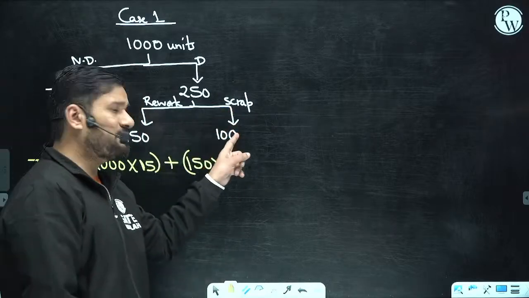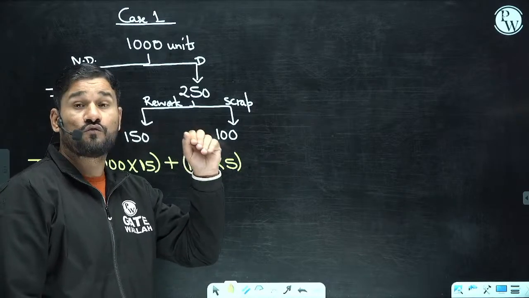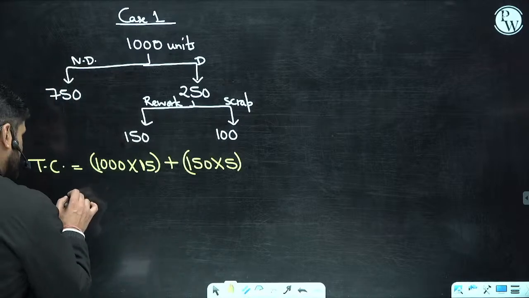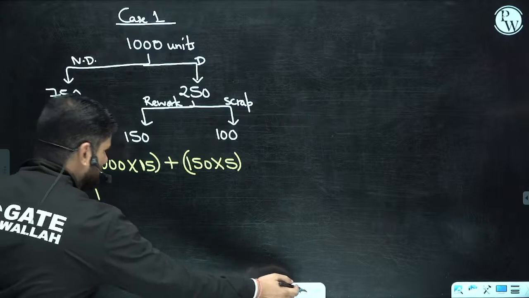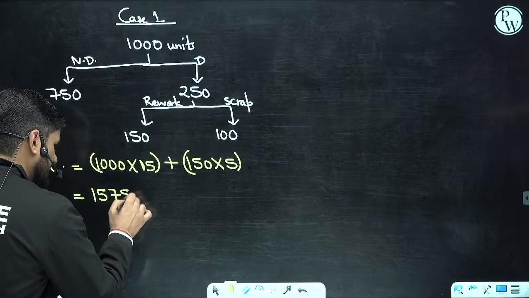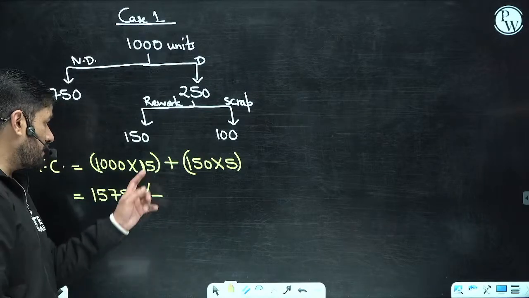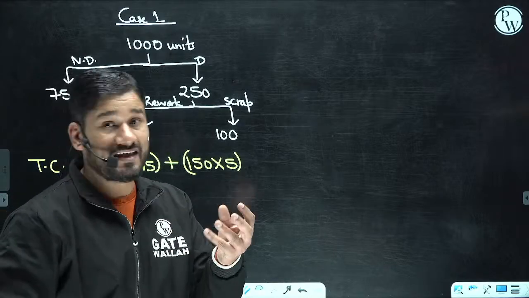And the scrap which we have produced is not of any use, so I am not going to waste more money on it. This is 15,000 and 750. So the total amount I spent on this is 15,750 rupees.